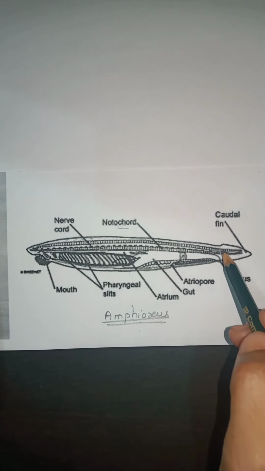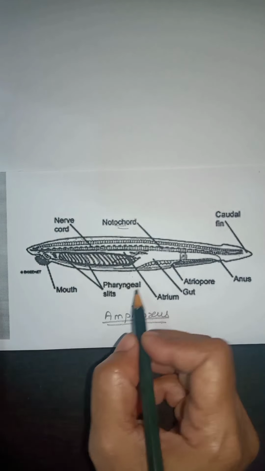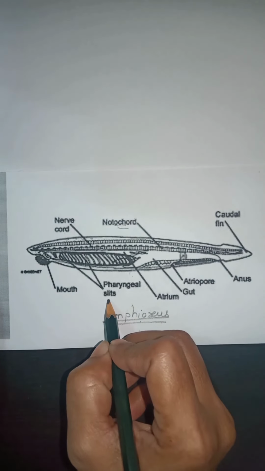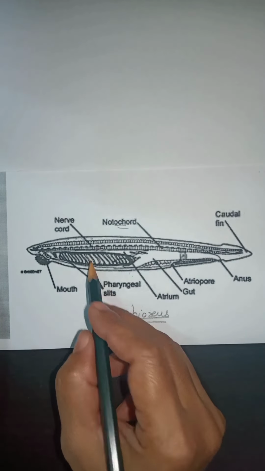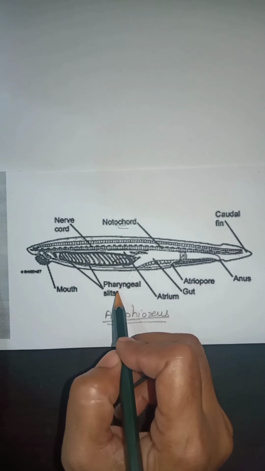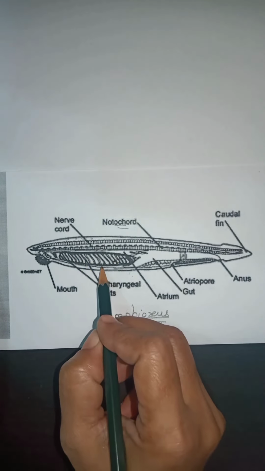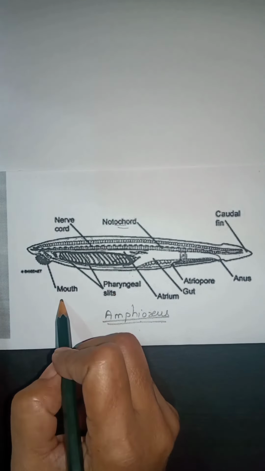In these animals true gills are absent, but instead pharyngeal gill slits are present for their breathing purpose. Mouth is present for feeding.